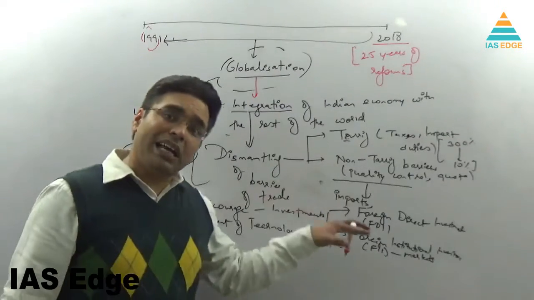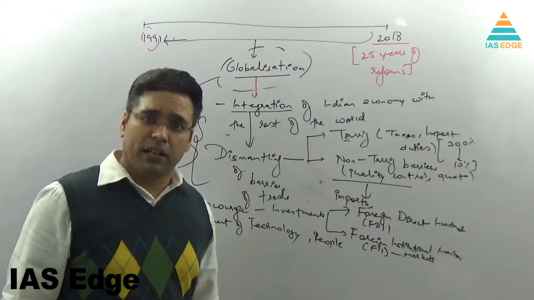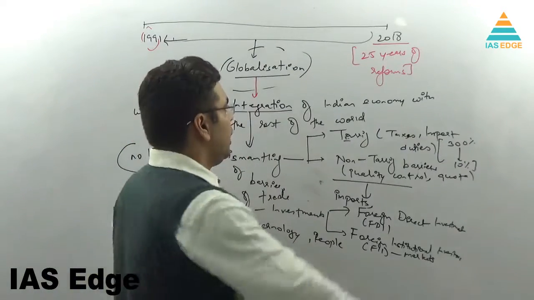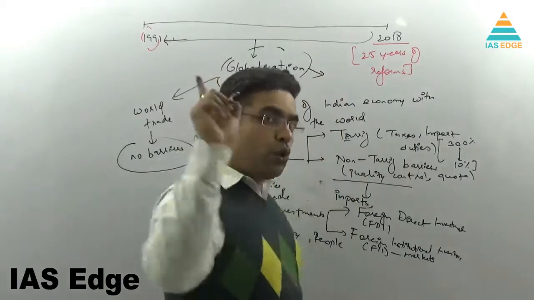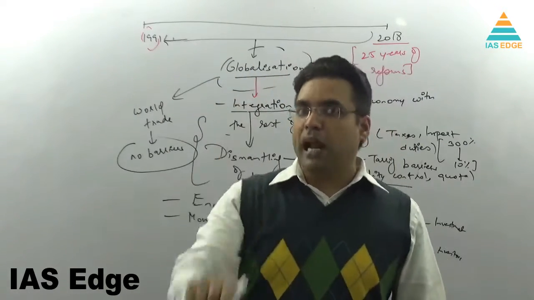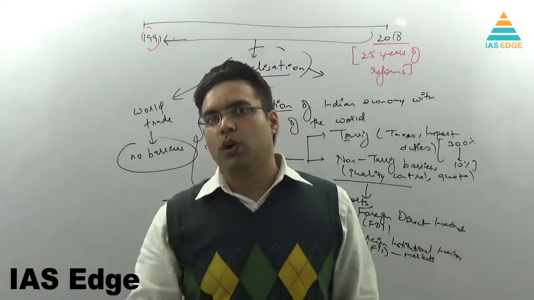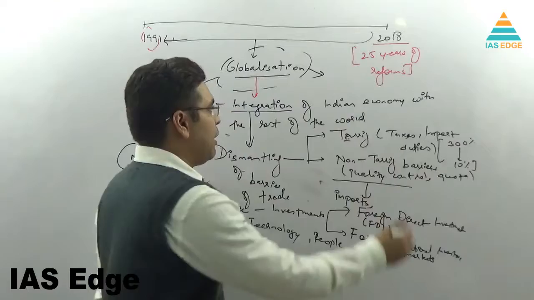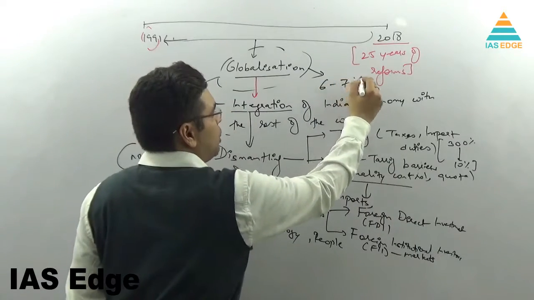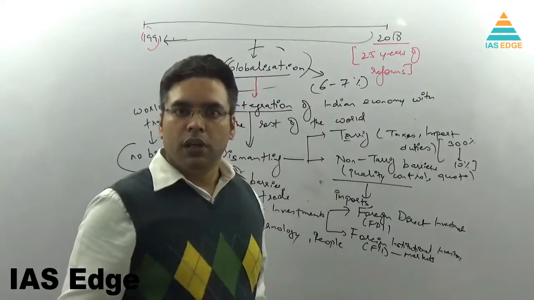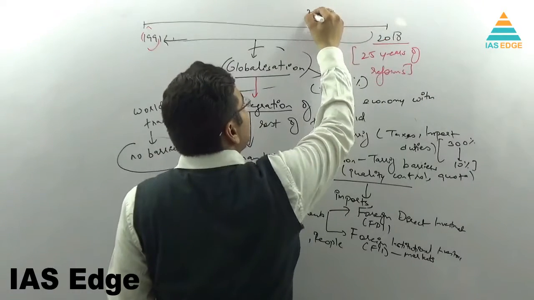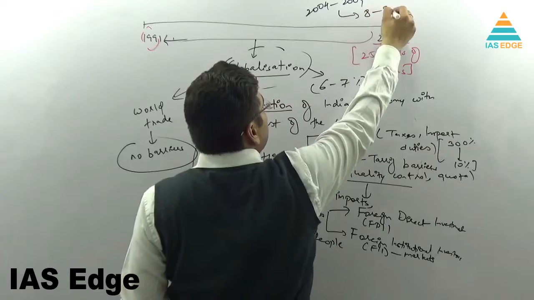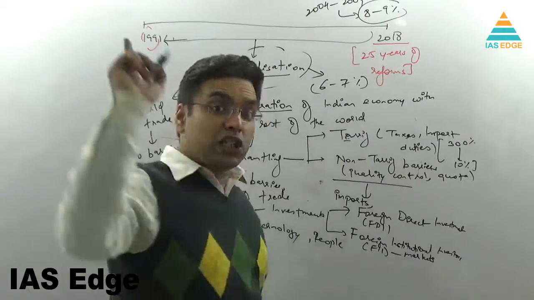So globalization, but what has happened? How has globalization impacted? Now, in this, we'll also understand how globalization has impacted. Let's go back to the same concept. The first plan goal was economic growth. The economic growth catapulted from a 4% average. Today we have an average economic growth of 6 to 7%. In fact, there was a phase of 2004 to 9 where economic growth averaged between 8 to 9%, like the Asian tigers.